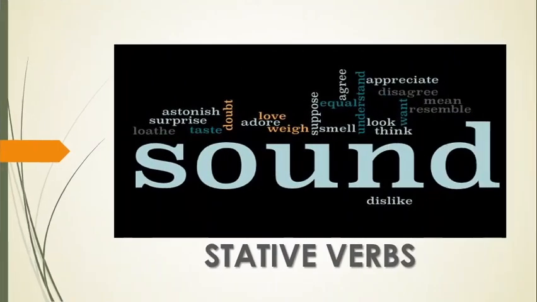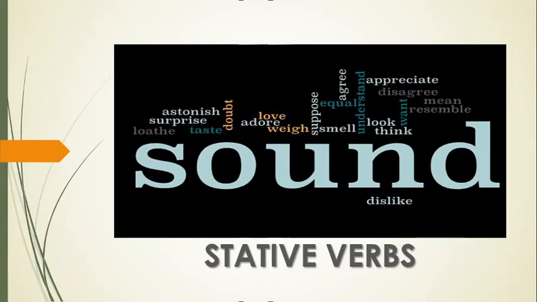Now let's take a look at some examples. All these verbs in this chart, dislike, sound, loathe, taste, doubt, adore, love, equal, agree, they are all stative verbs. That is, they don't talk much about some action. You see, astonish, what kind of action? But astonish indicates a state of mind, a cognitive aspect. So these words talk about a situation, a state of mind, an emotional or physical aspect.